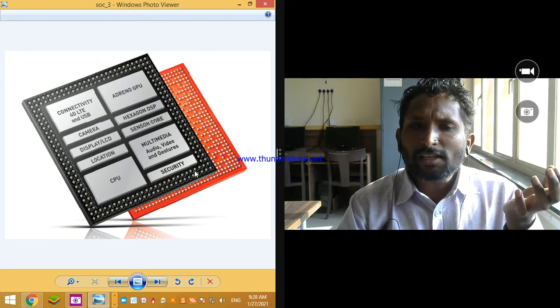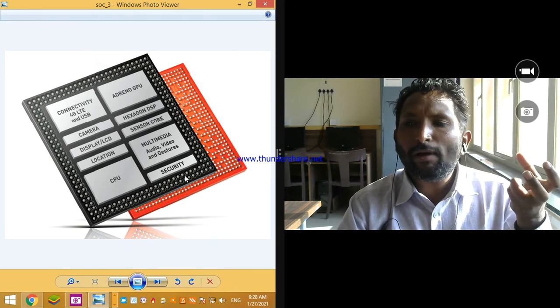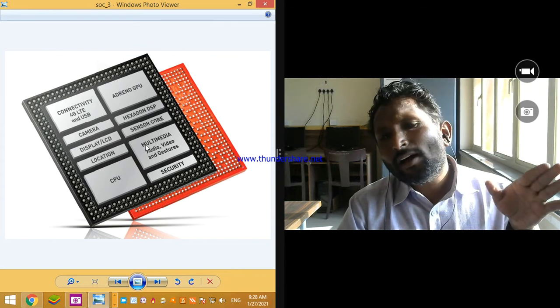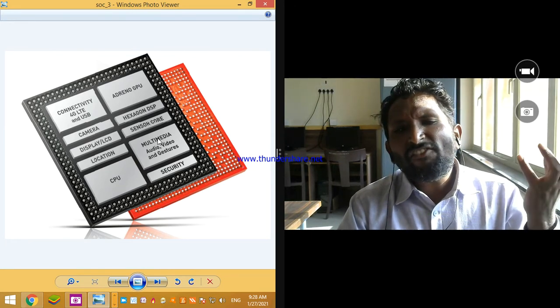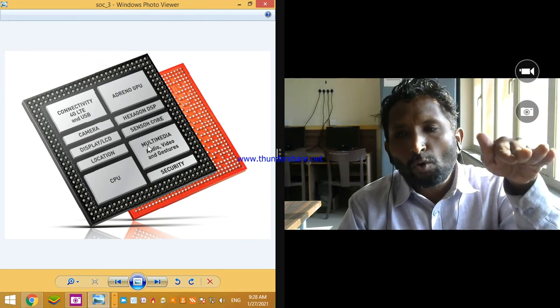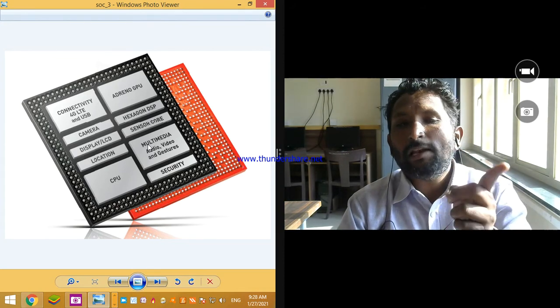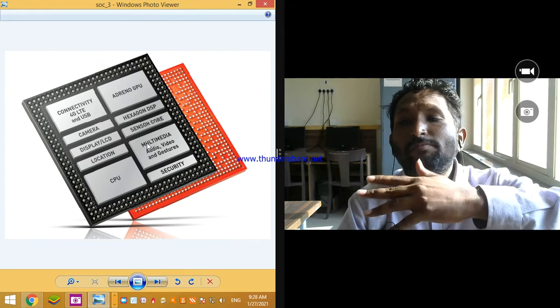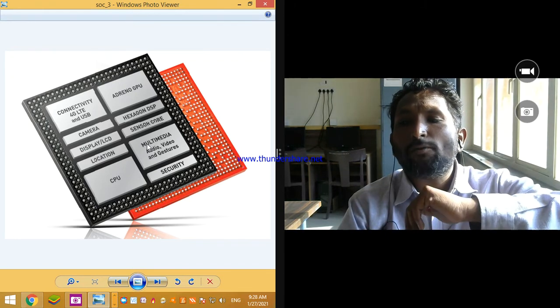That's why the system becomes reliable. Why do mobile phones become reliable? Because of security. I think there are 9 to 10 different modules on a single chip, and because of this, mobile phones become smart.